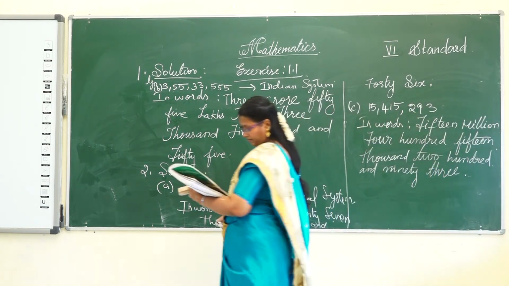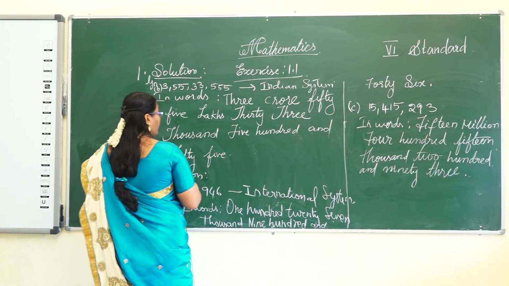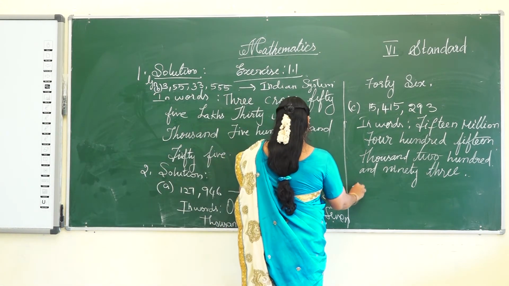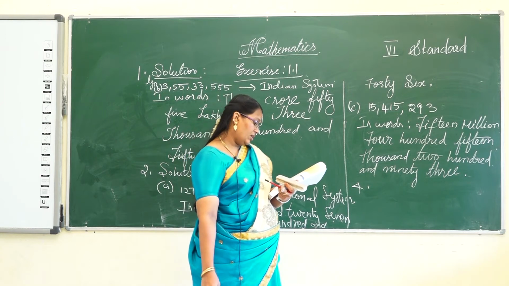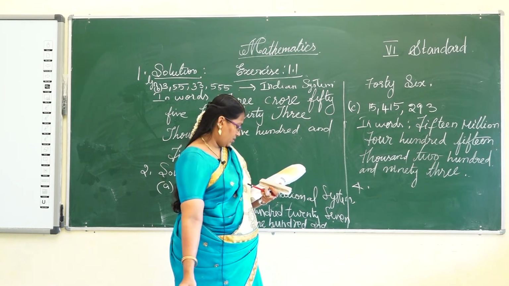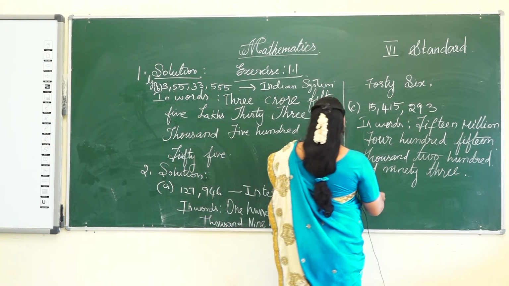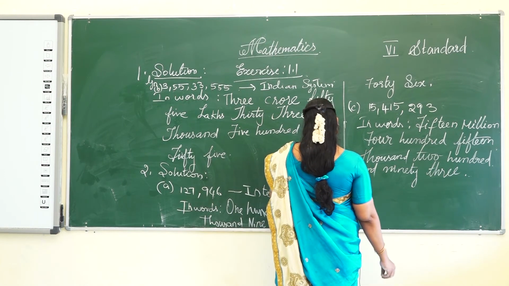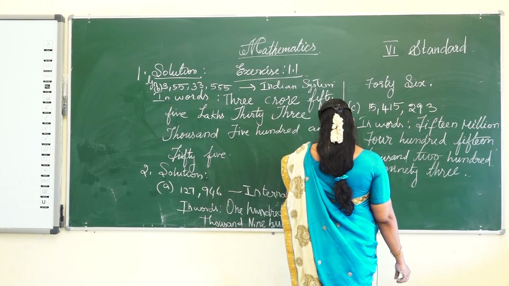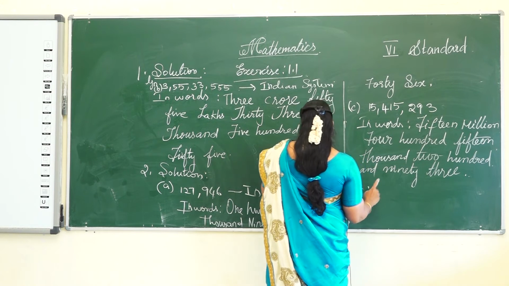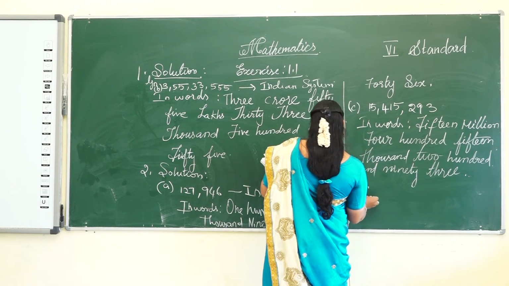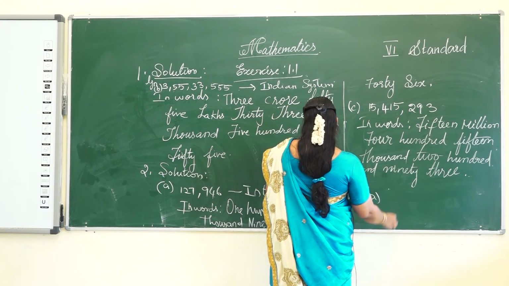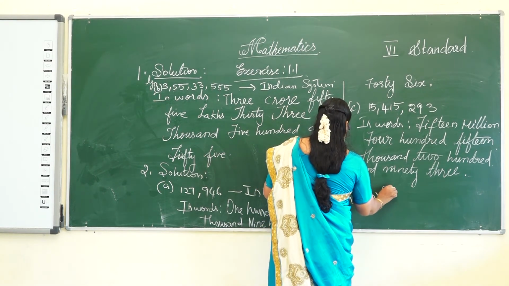And next one, fourth problem. Rewrite the following numbers in the Indian system and international system. Put commas. Already you learned this well. So I will do only one. The remaining you will do at homework. So first problem, put the commas.